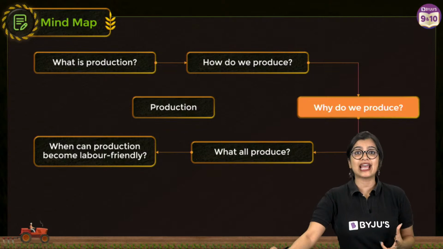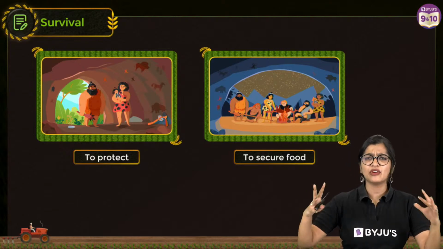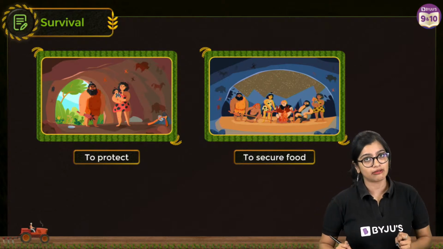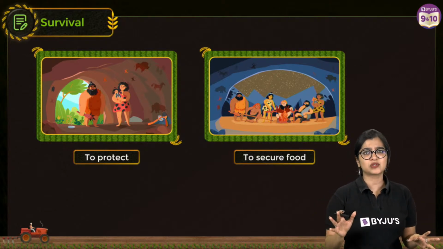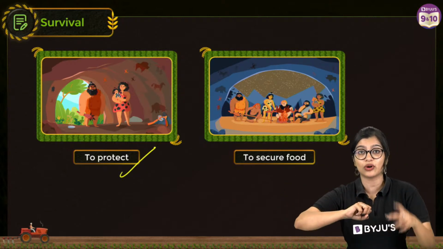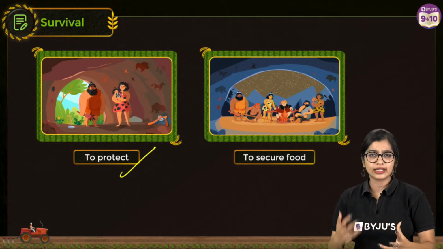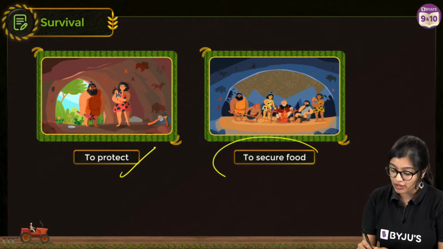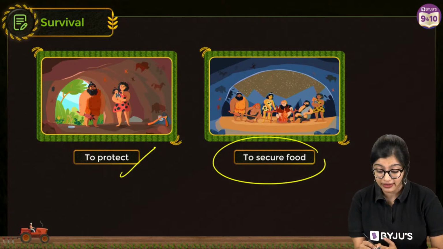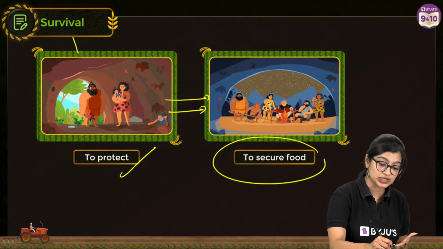Exactly. Not to protest, but to protect, right? See, one thing you need to understand is that way back, before we had the kind of life that we do, early man did do a little bit of production by himself. For example, in order to protect himself, he got all the raw materials. He bought wood, he bought stone, he made weapons so that he could protect himself, and he could go and hunt food and bring it. Along with that, whenever he needed to make sure that he has food, he would secure the food and keep it, right? So over a period of time, we see that he was able to protect himself and he was able to survive.